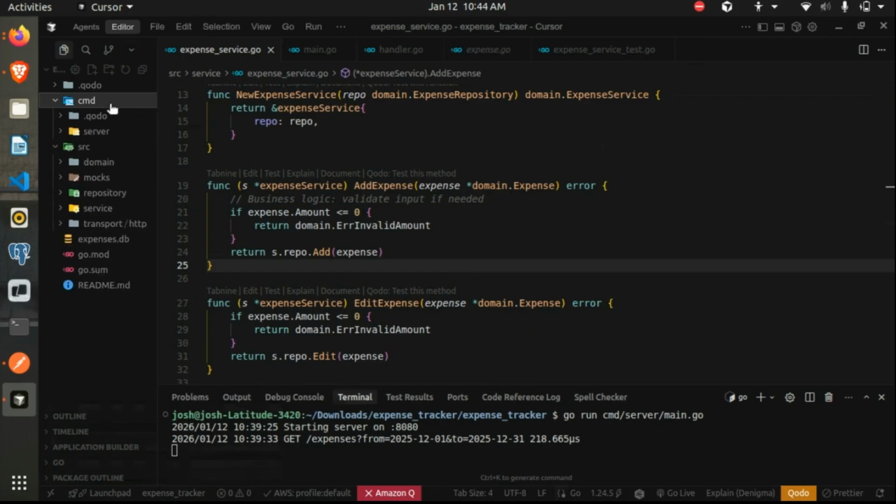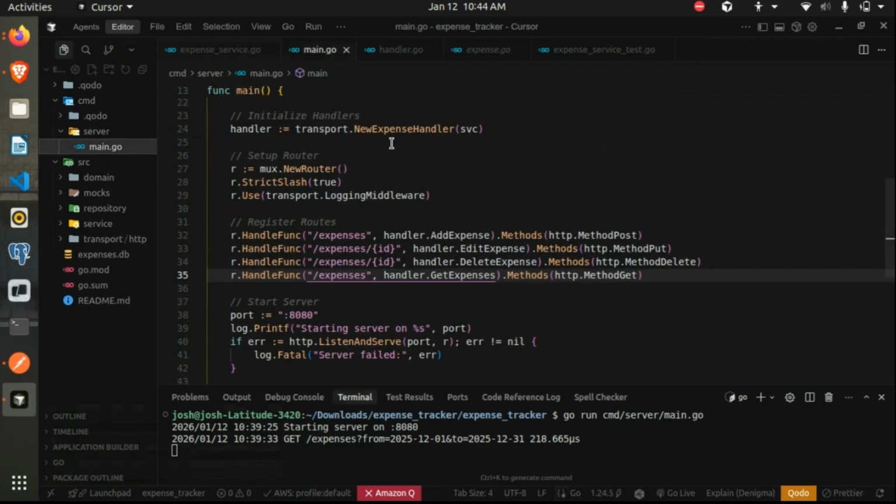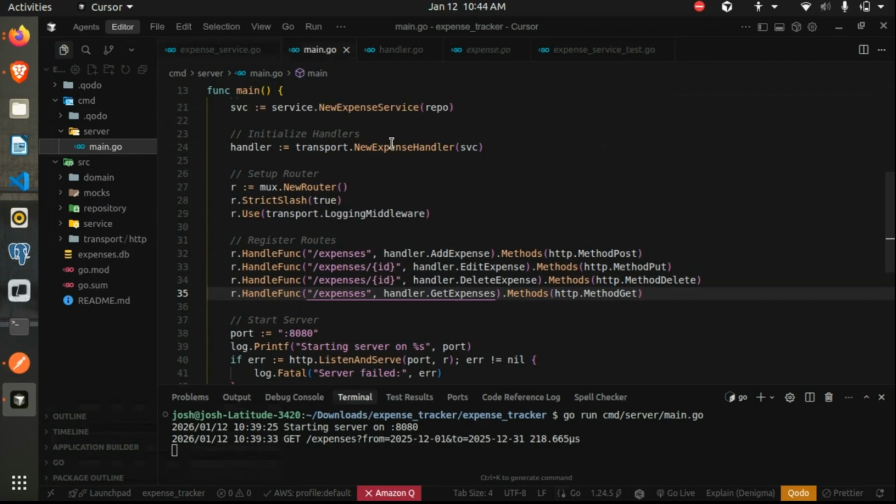So we have the server inside which we declare our main function. And the main function does the initialization of things. For the repo layer, we go in a hierarchical fashion because a handler needs the dependency of a service object, and a service needs the dependency of a repo layer object. So we go in that fashion. We first declare the repo, then pass that repo layer object to a service, and then the service to a handler.